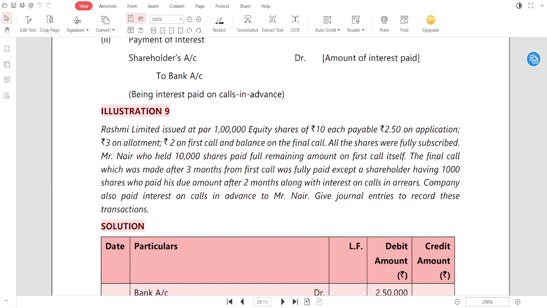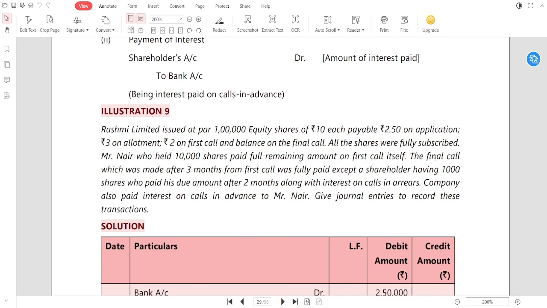All the shares were fully subscribed. Mr. Nair, who held 10,000 shares, paid the full remaining amount on the first call itself. So when we are going to make the first call, obviously there is a final call also. So when the first call money is due, at that point of time, there is one shareholder who held 10,000 shares who has paid the final call money along with the first call money.